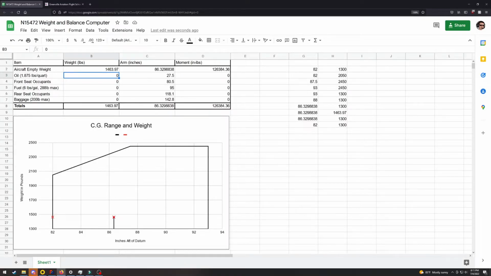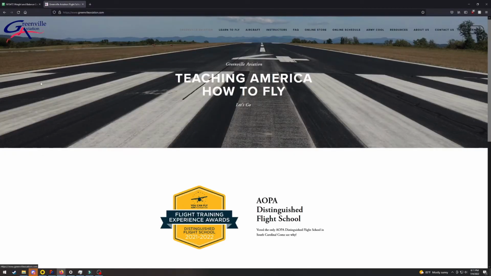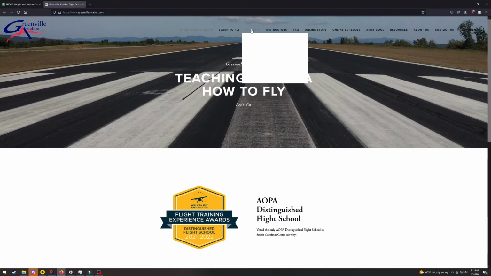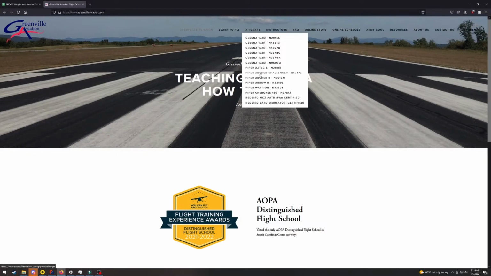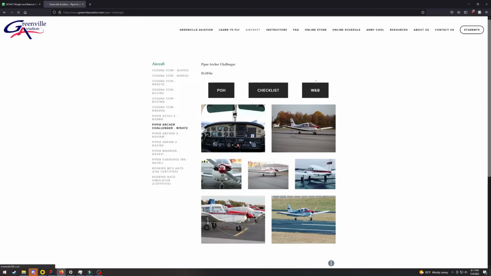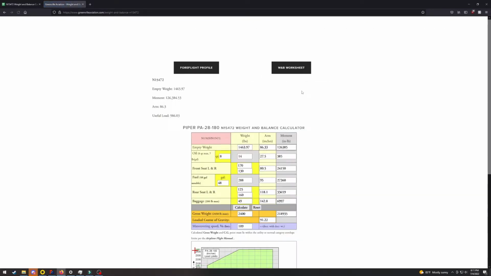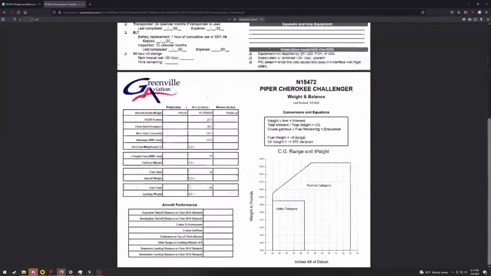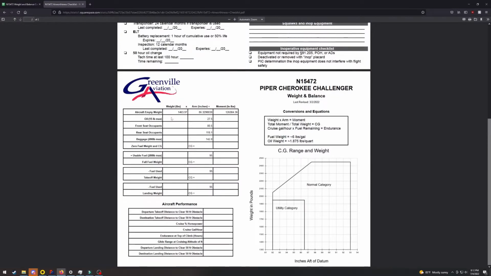Now we're going to walk through a more realistic example using a real aircraft, in this case Piper Cherokee November 15472. To find information on this, go ahead and go to the Greenville Aviation website. This is the flight school I currently work for, and they have a wonderful list of all of their aircraft. You can find the tail number, here we go, 15472, and what you're looking for is the weight and balance page, or W&B, and then the weight and balance worksheet. In here, scrolling to the bottom, there is a very helpful document that has the aircraft's empty weight and a few items that need to be tested, just like we did with the cardboard, but in this case for real.